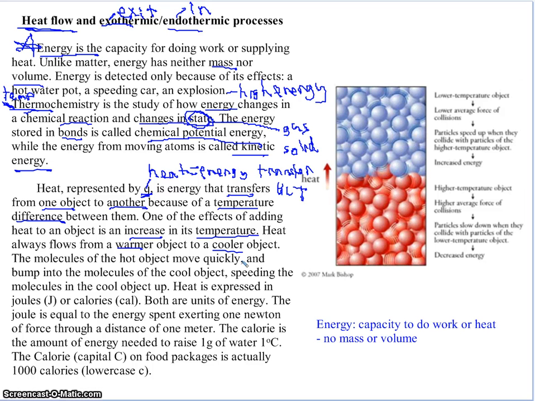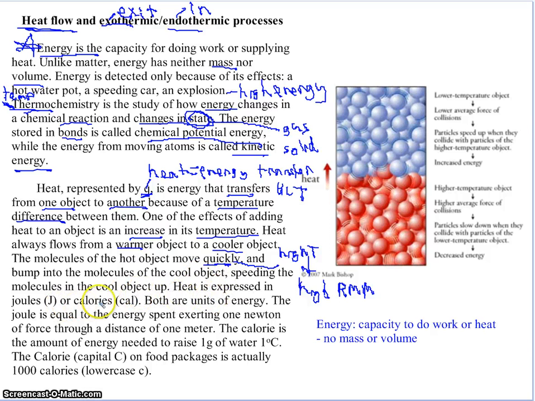A cold object isn't going to give off heat to something. If I touch something cold, I don't get hotter. I get colder, right? I lose heat. I'm the warmer object. Makes sense. The molecules of the hot object move quickly, right? So high temperature, high random molecular motion, and bump into the molecules of the cool object, speeding the molecules in the cool object up.